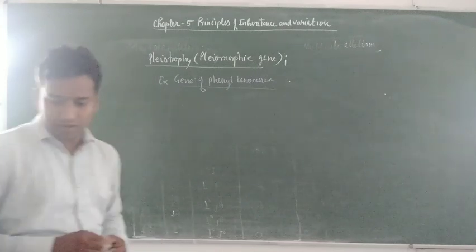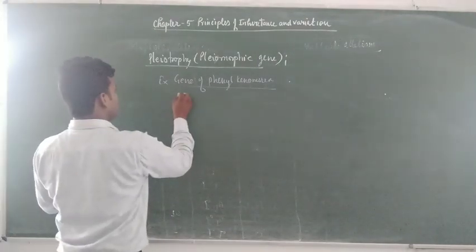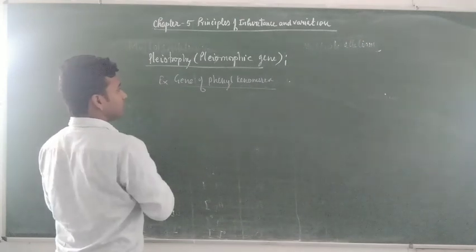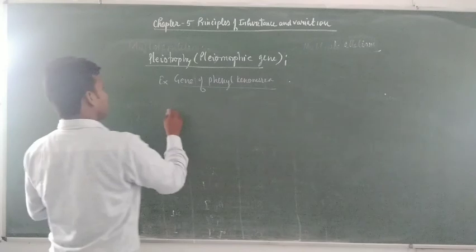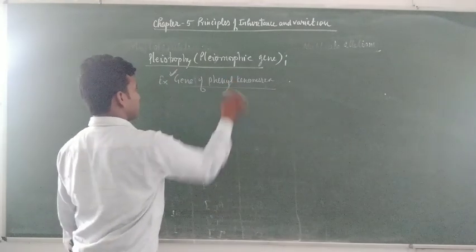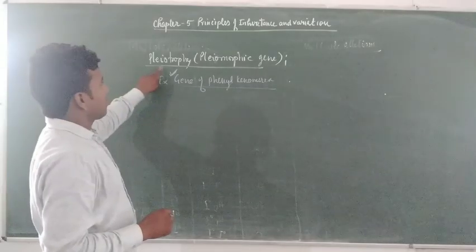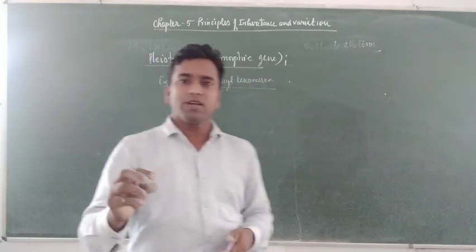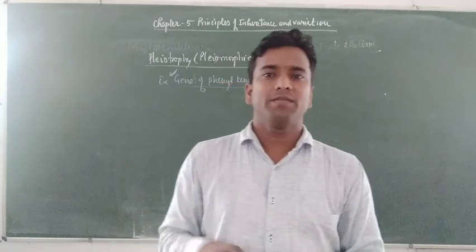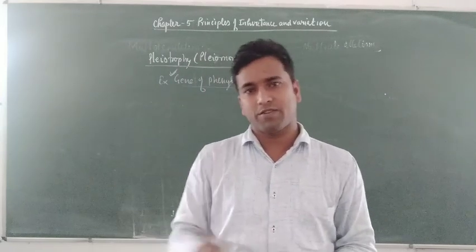Besides this, there are some other genes. I am not going to explain other examples because I am forgetting them at this time. Pleiotropy means controlling more than one character rather than only its basic, primary character. Other than that, the gene contributes to the formation of other characters. This is called pleiotropy.